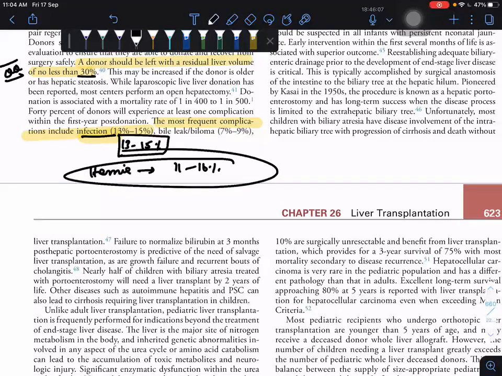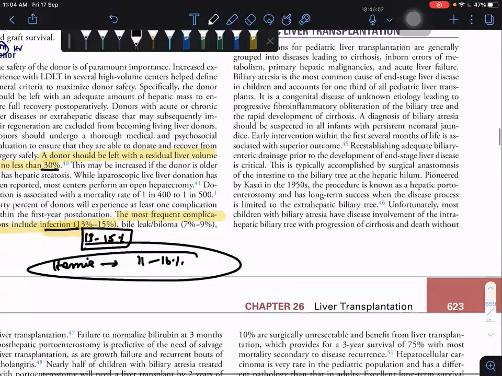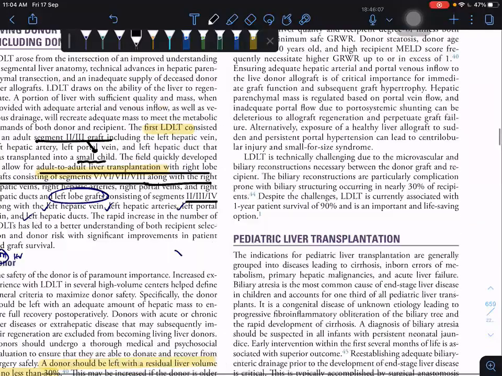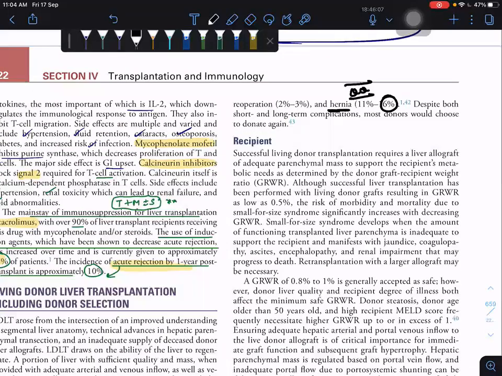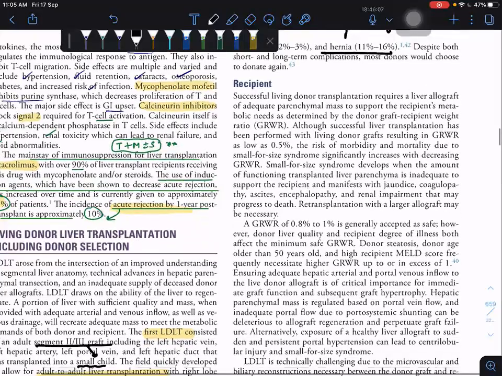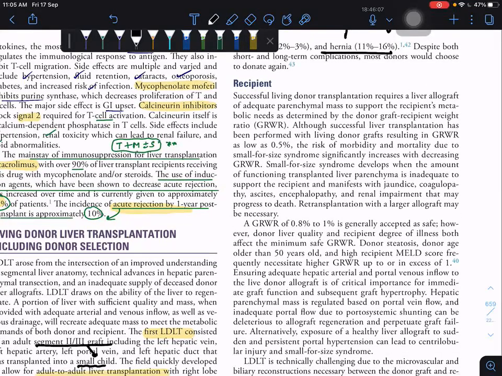So what to choose, I don't know. Percentage wise, hernia has the highest percentage for donor, 16. So we can go with hernia as the most frequent complication. Hernia is a long-term complication, infection is a short-term complication. If they simply ask what is the most common complication seen in a liver donor, we have to go with hernia only.